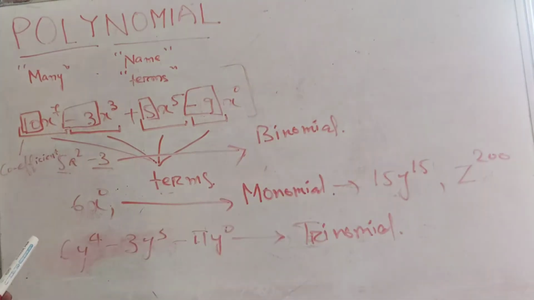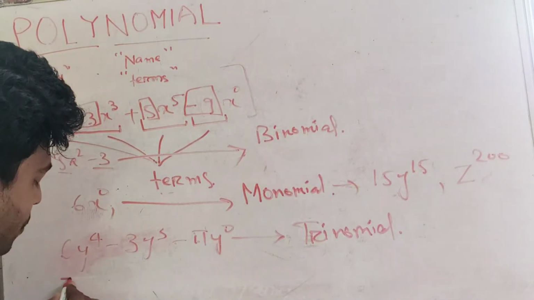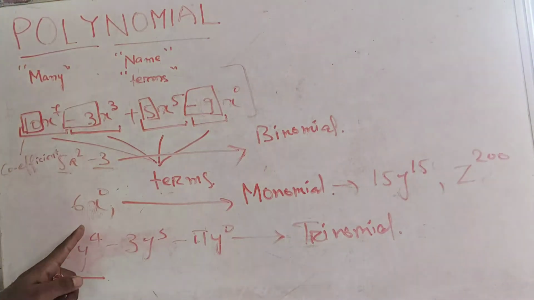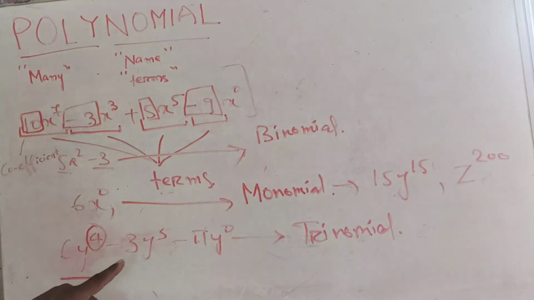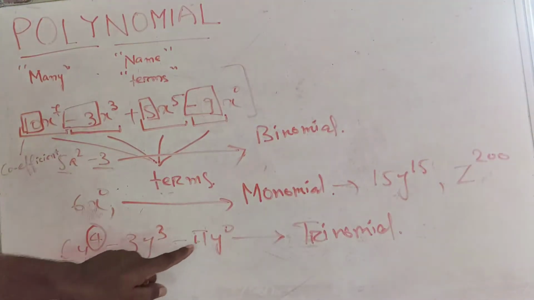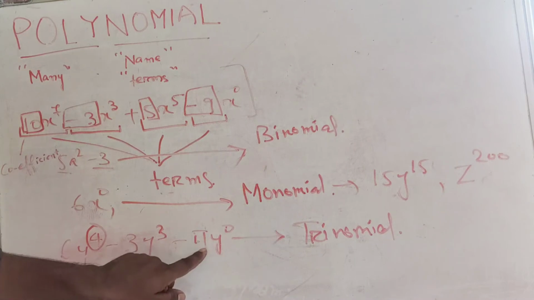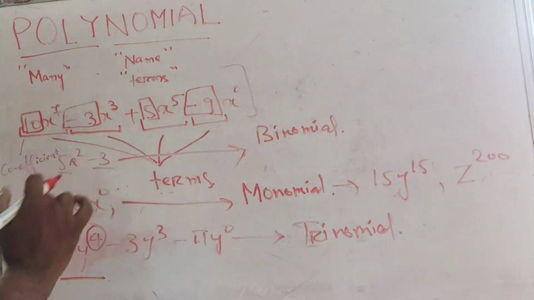Next we may be asked what is the degree of the polynomial or the degree of a term of a polynomial. The degree of a term is the power of that term. So here 4 is the degree of this term. This 4 is the degree of this term. Here this term has degree 3. This term is a constant term which can also be rewritten as y to the 0 power. So this is a 0 degree term.